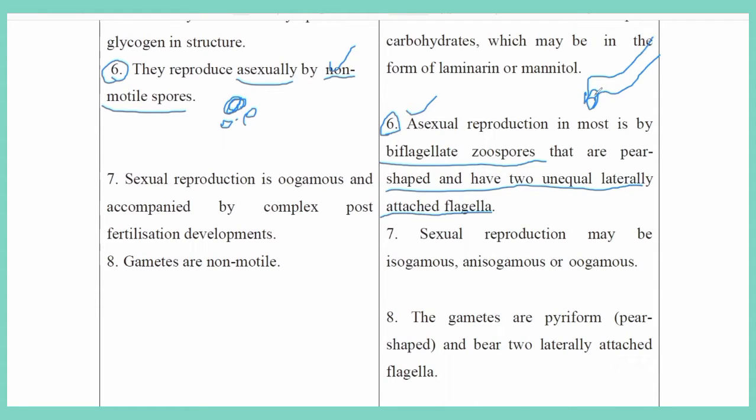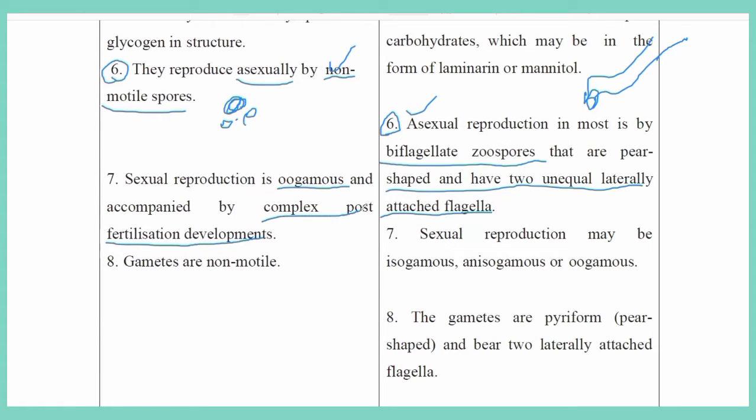These spores are the reproductive units produced in the brown algae. Generally they have flagella. That is the reason they are movable. The flagella are unequal: one is tall, one is short. Next, in red algae, the sexual reproduction is oogamous and accompanied by complex post-fertilization development.